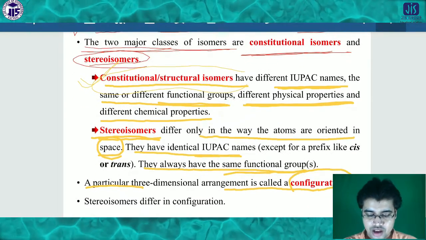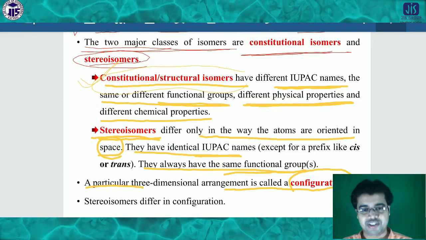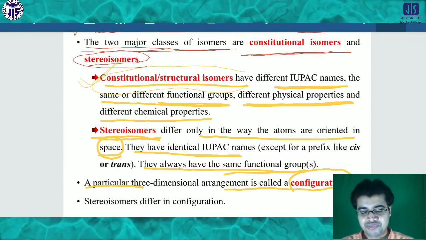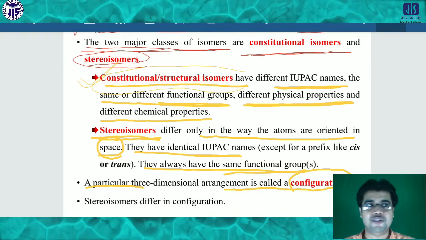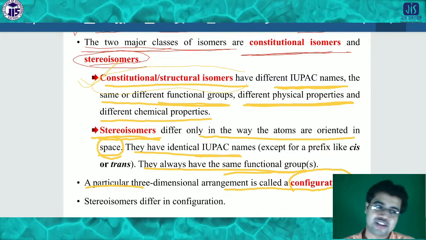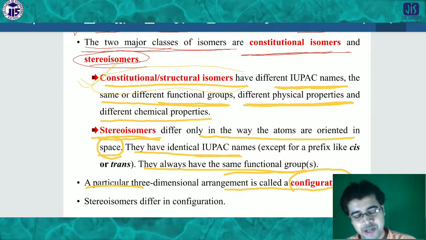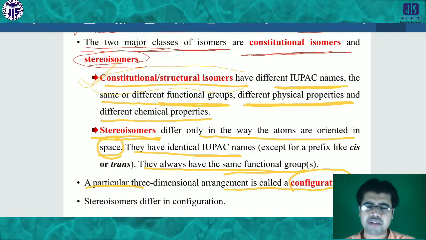Now, stereoisomers normally differ in the configuration, obviously, because their arrangement will be different. In the case of stereoisomers, you can't find any different connectivity or different functional groups, but you only find different arrangements in the configuration.